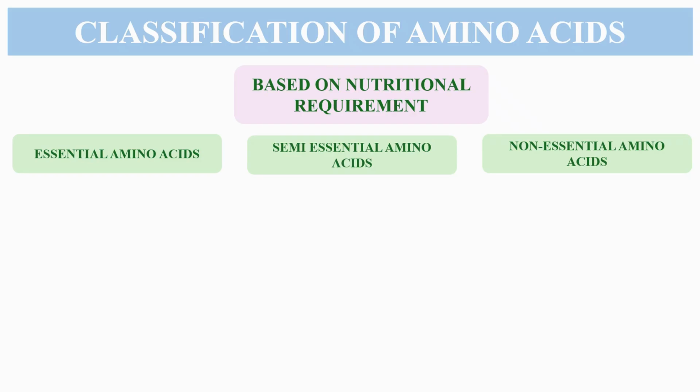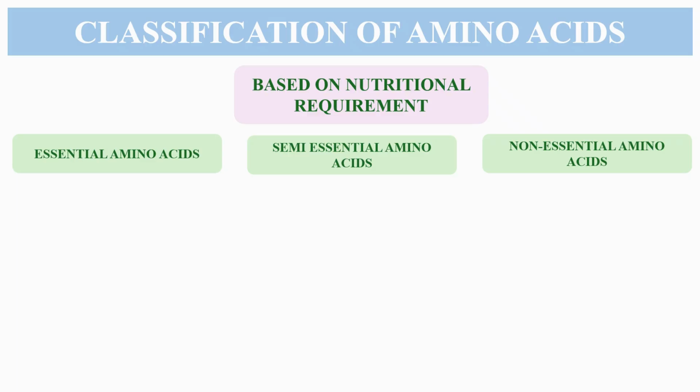Amino acids are also classified based on their nutritional requirement as essential, non-essential, and semi-essential amino acids. Essential amino acids are those that the human body cannot synthesize on its own. That is what makes them essential, and they must be obtained through diet.